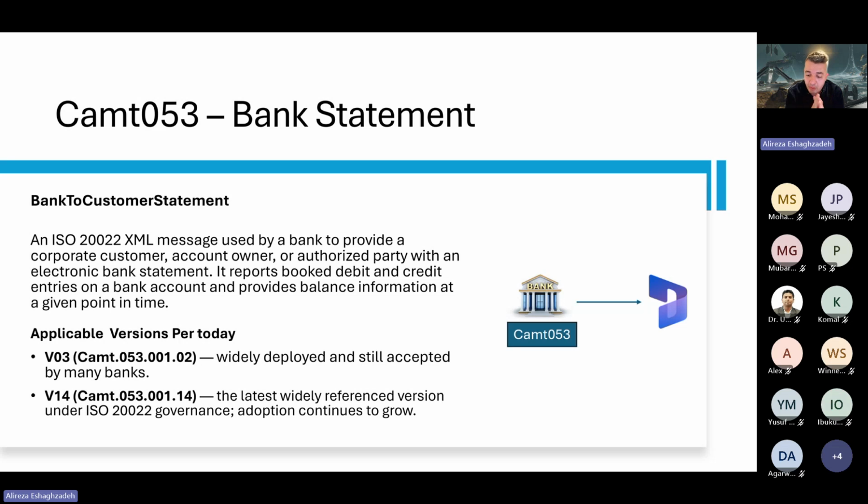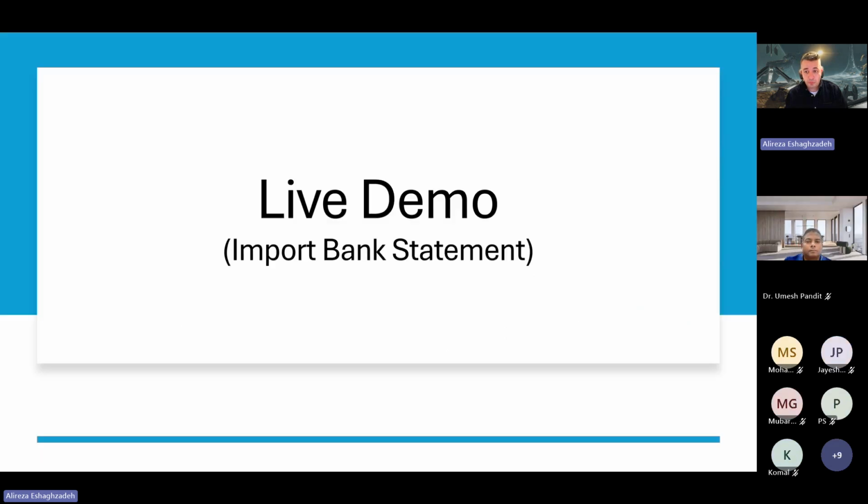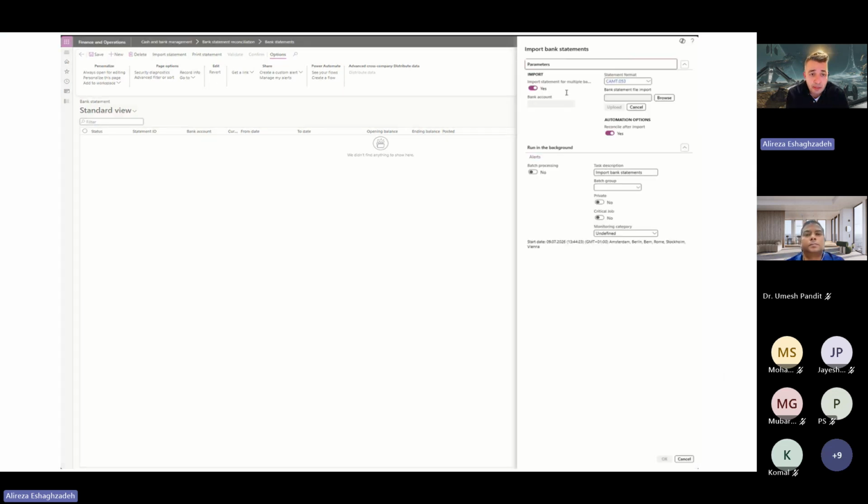Because sometimes it may happen that we get an error message and it doesn't work. So this file is something like the source that shows everything that has been processed by the bank, the same as other ISO files. They have two versions, mostly version 2 is used, but the latest one used by some banks is version 14. And if you see here, I go to the bank statement